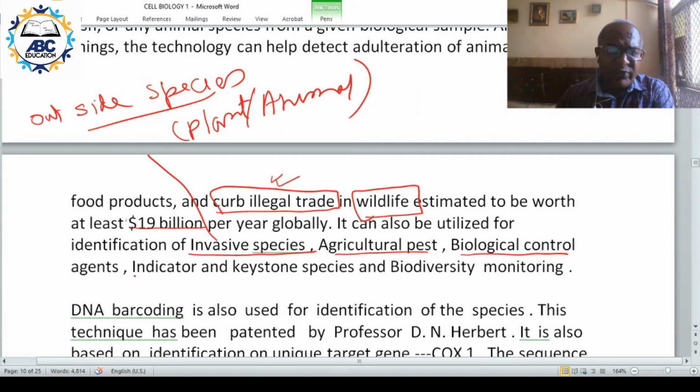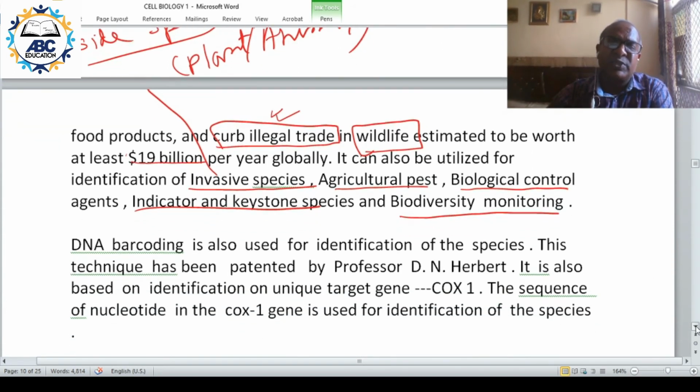For identification of indicator and keystone species. Biodiversity monitoring. How many varieties are there? Two species can appear to be very similar, but they can be genetically different. So that is your biodiversity monitoring.